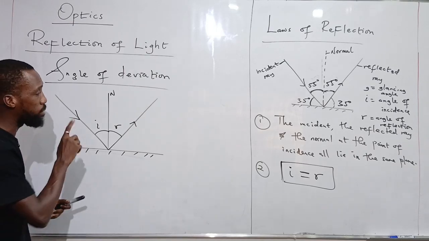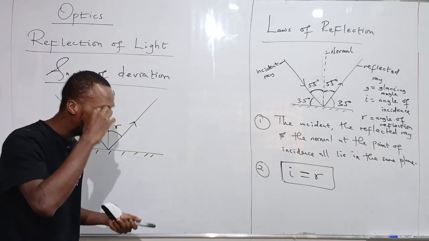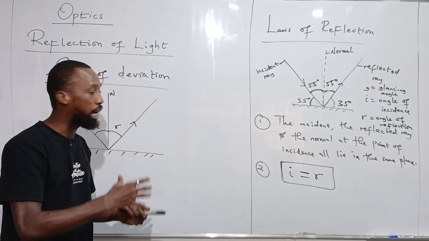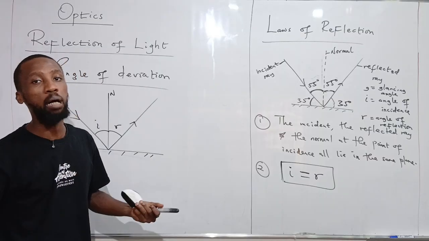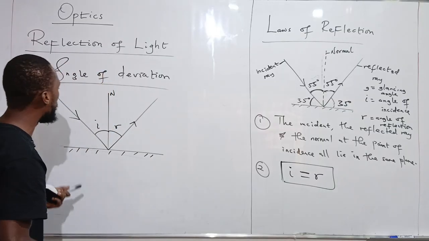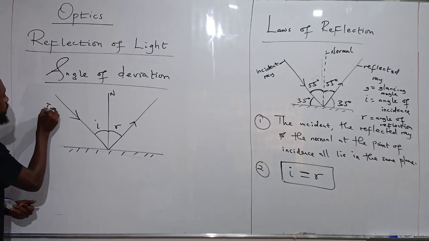And one thing you should note about angle of deviation is that it is not just for mirrors. It's the same concept in refraction of light, in lenses, in prisms. It's the same concept in both rectangular prism and triangular prism. Same idea of angle of deviation everywhere. This is the incident ray of light. Incident.